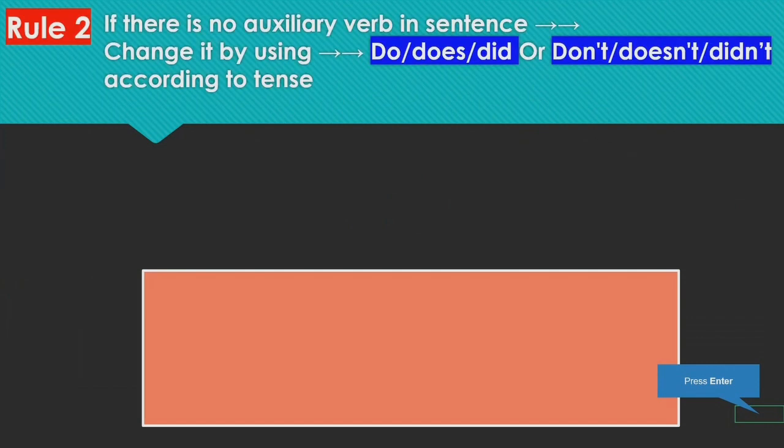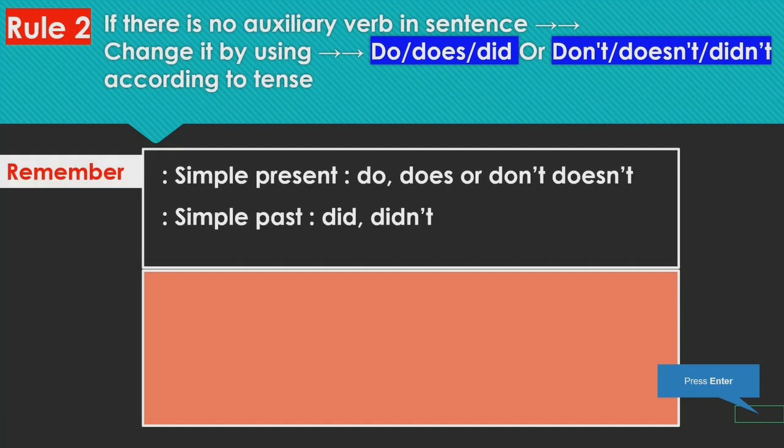Rule number 2. If there is no auxiliary verb in the sentence, we have to change it by using do, does, did in affirmative and don't, doesn't and didn't in negative, according to tense obviously. So remember that in simple present tense we use do, does or don't, doesn't. With he, she, it we use does and doesn't, and in simple past we use did and didn't.